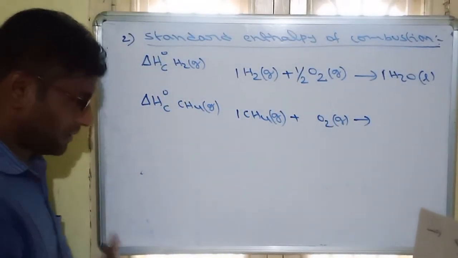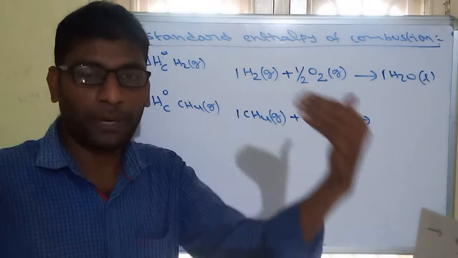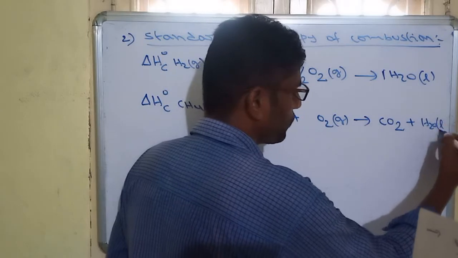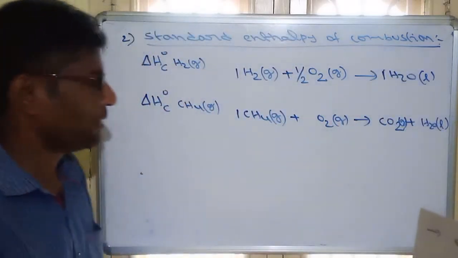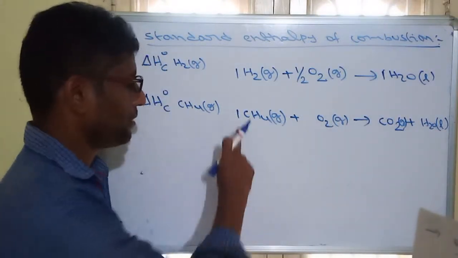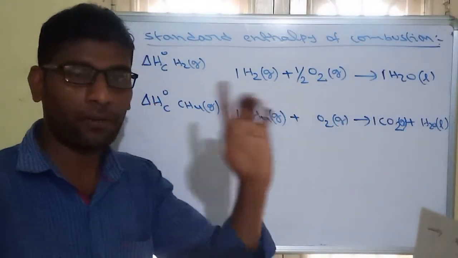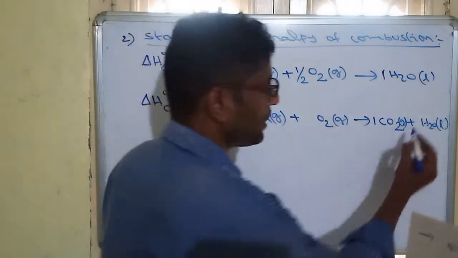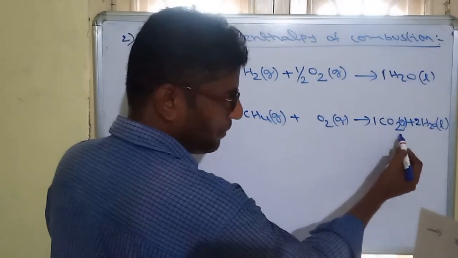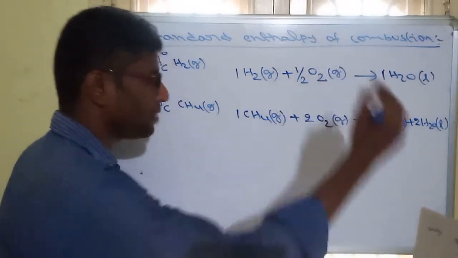Methane is a hydrocarbon. So hydrocarbons on combustion give two products: one is CO2, another is H2O. CO2 gas and H2O liquid. How many CO2 will come? The number of CO2 is equal to the number of carbons. One carbon is there, so one CO2. The number of water is equal to half of the hydrogens. There are 4 hydrogens, half means 2 water. And finally balance the oxygen in the products. Here 2 oxygen, here 2 oxygen, total 4 oxygen, 4 by 2 means 2.